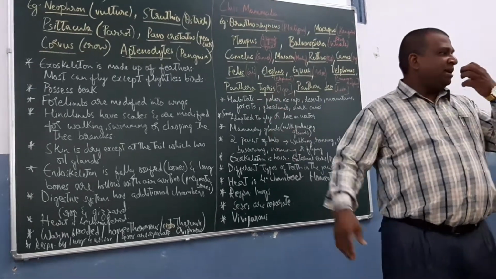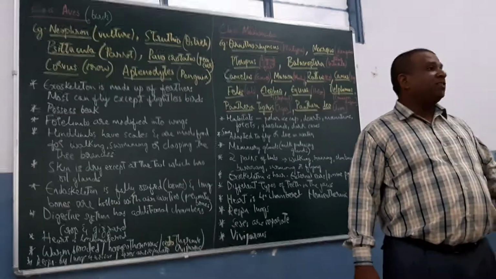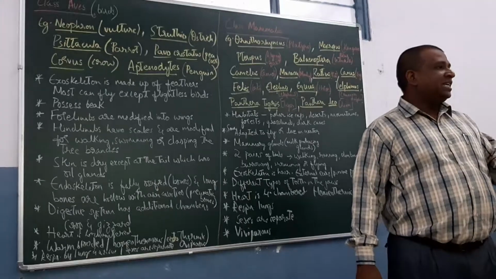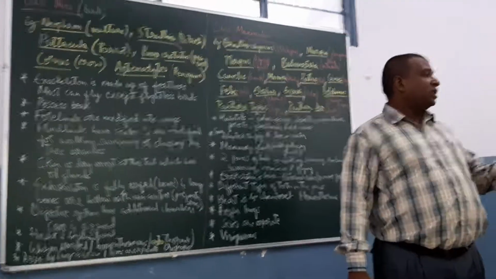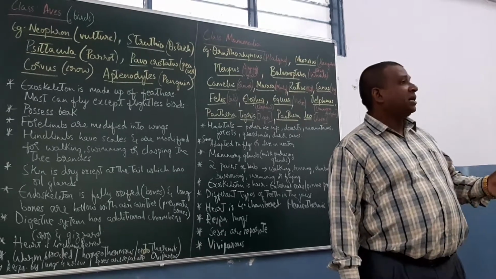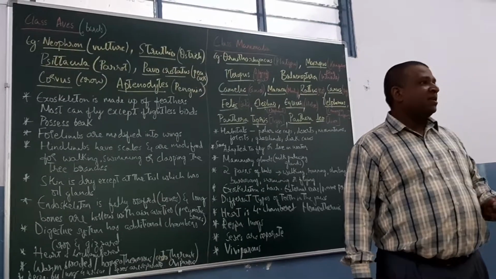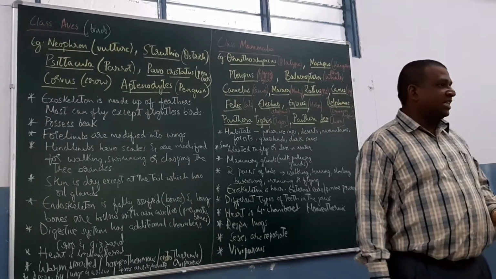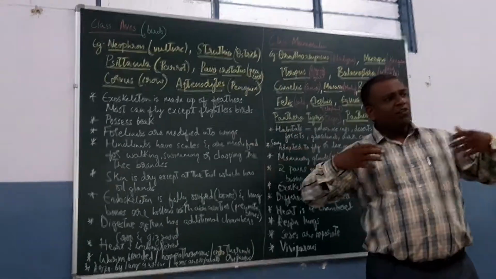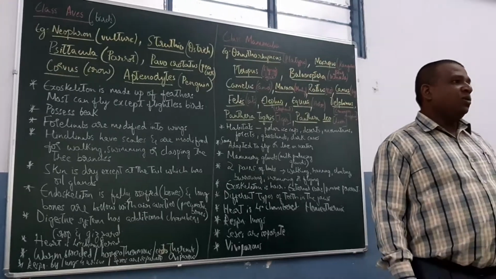The jaws are drawn into beaks in birds. They help in feeding. Based on the type and shape of beaks, there are different modes of food consumption. Next year, when we discuss the finch birds, we will discuss the types of beaks in more detail, when we come to the organic evolution chapter. Then the forelimbs are modified into wings, as I already told you, for flight.